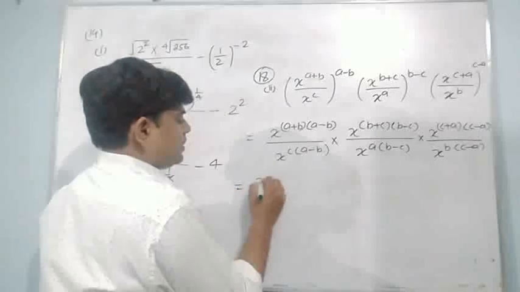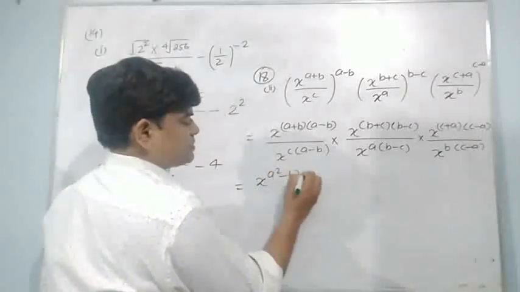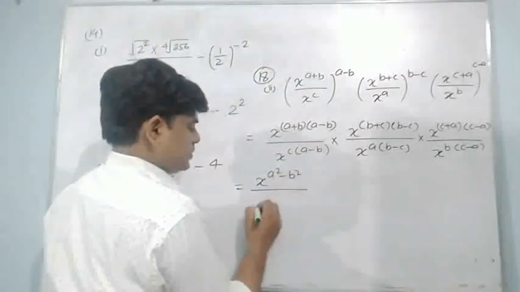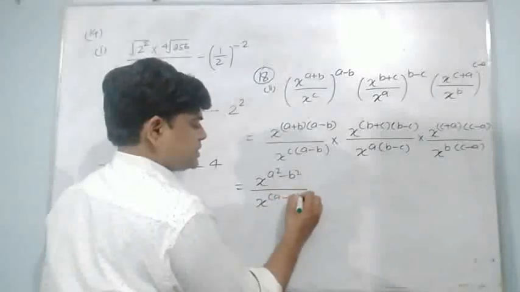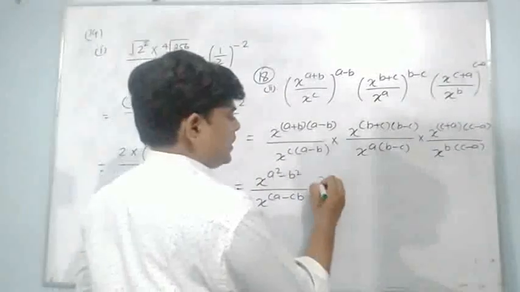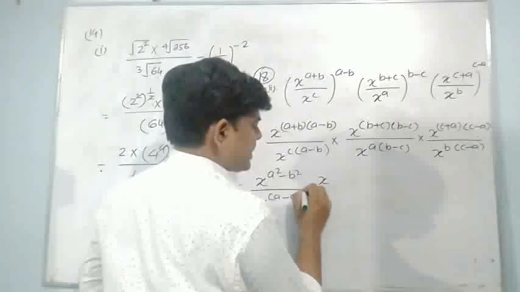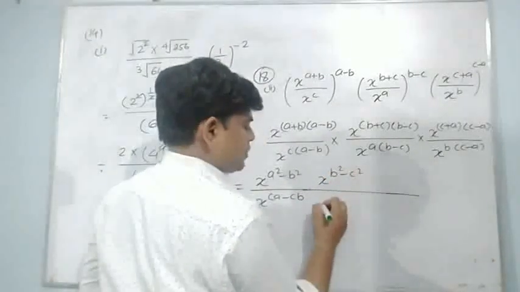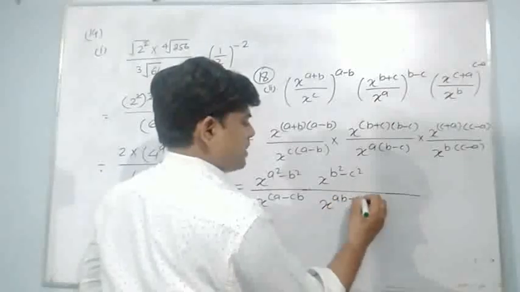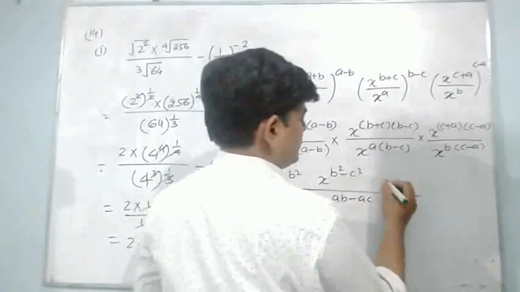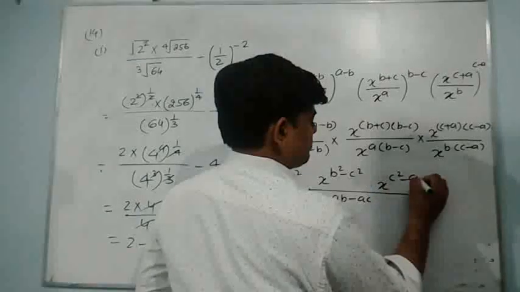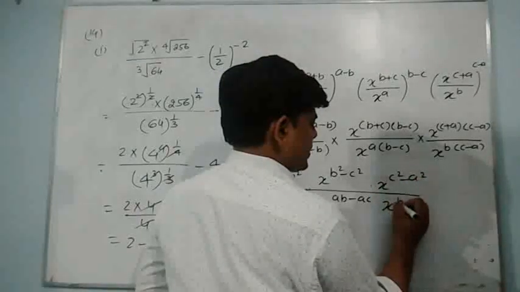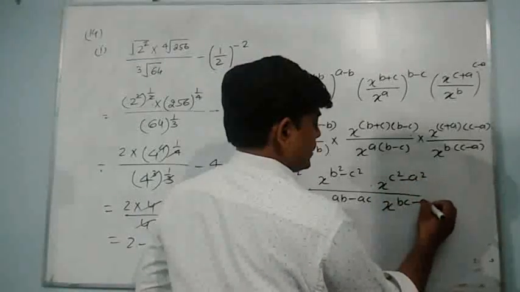Now tell me, x to the power a square minus b square upon x to the power ca minus cb, into x to the power b square minus c square and x to the power ab minus ac, here x to the power c square minus a square, x to the power bc minus ab.